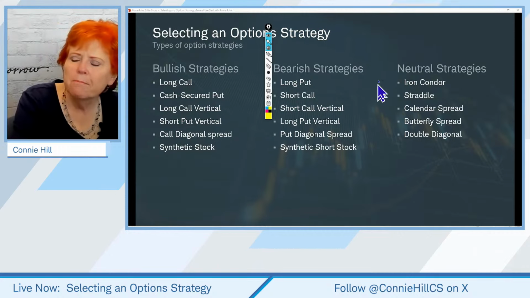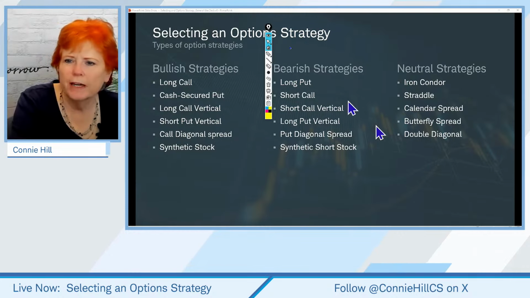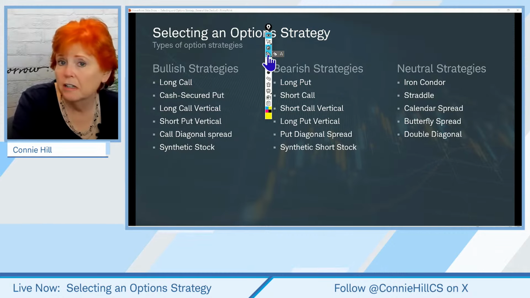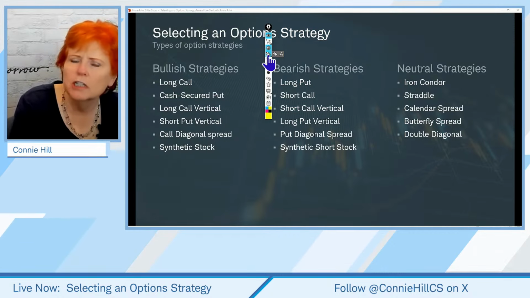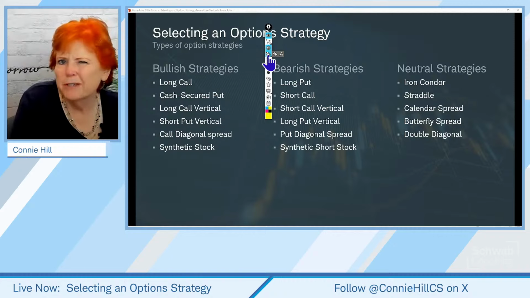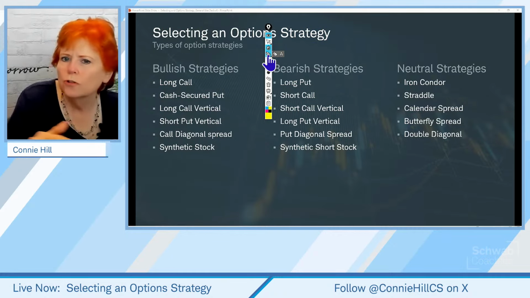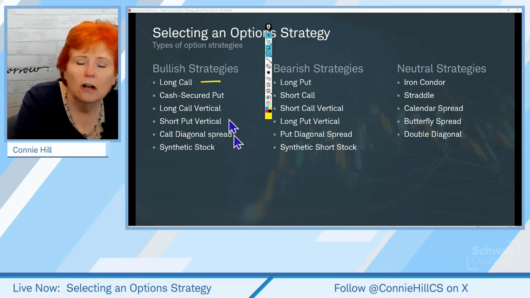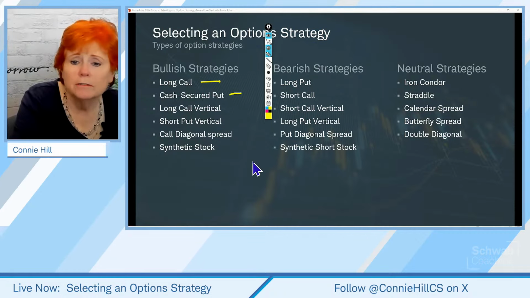And there may be some of you that might consider doing a neutral strategy or two over here, kind of like we did last week with the covered call strategy. Those stocks weren't making big moves and they were a little bit more neutral looking, but some might look at a long call, a cash secured put, a long call vertical, a short call vertical, a call diagonal spread, or synthetic stock. And so you might be going, man, there's a lot to choose from there. How do I know? And the answer is you don't always know, but you do have some expectation for the stock and what it's doing.